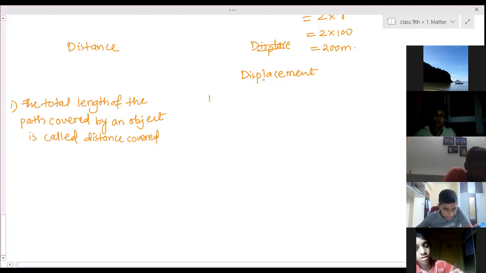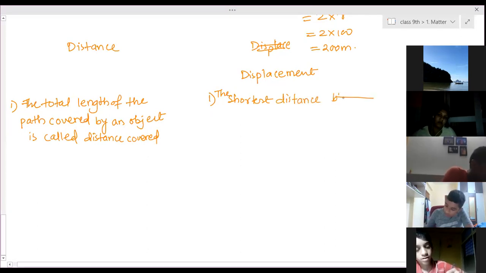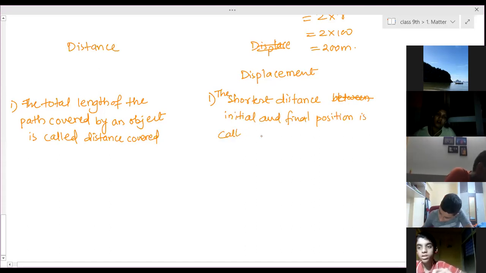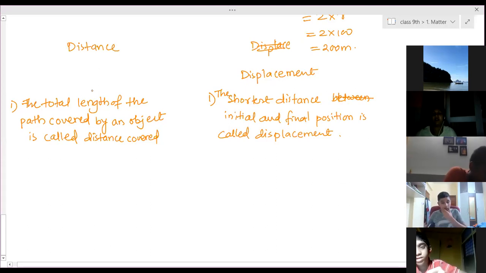And the definition of displacement: the shortest distance between initial and final position is called displacement. Definition clear? Both of them?